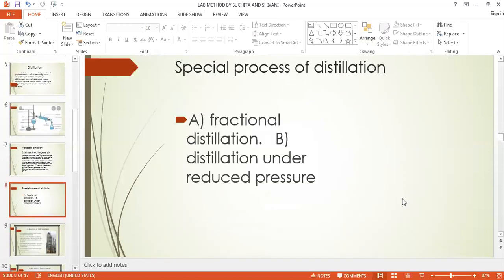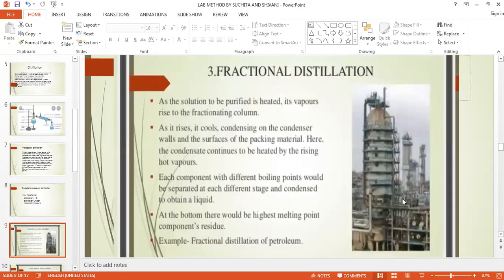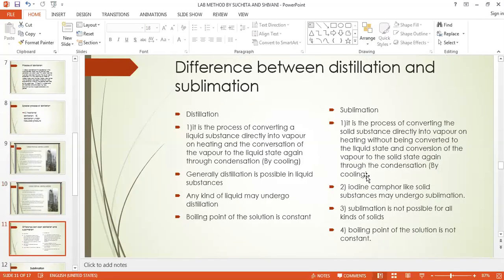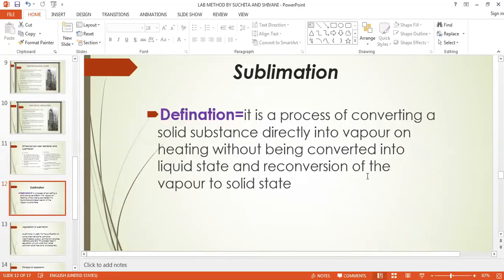Next we have seen fractional distillation and distillation under reduced pressure. In fractional distillation, according to the boiling point, the liquid gets separated, and the liquids have very close boiling points. They are separated in fractions, that's why it is known as fractional distillation. Then we have seen sublimation.